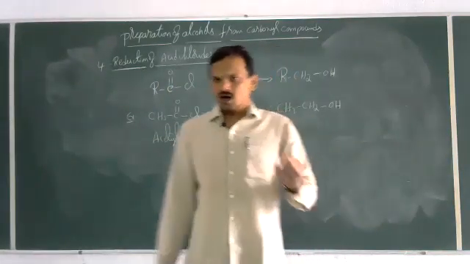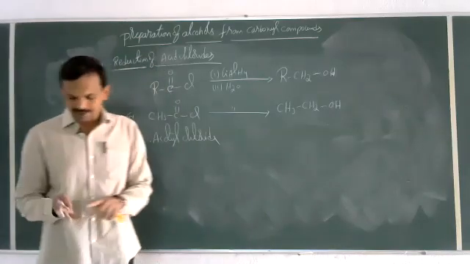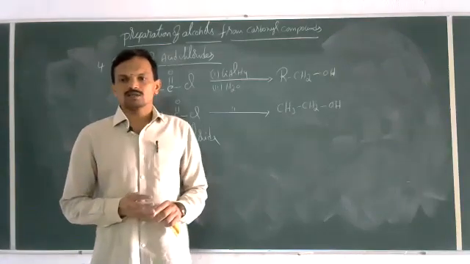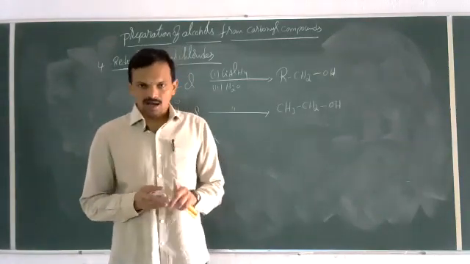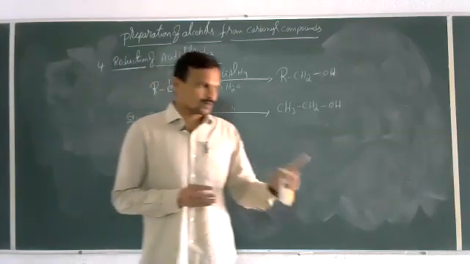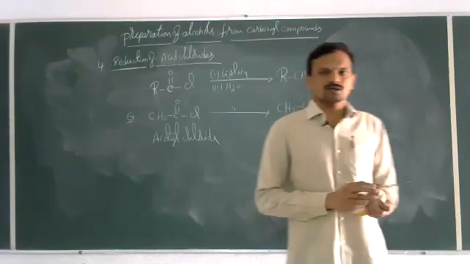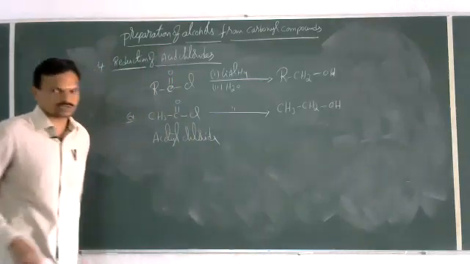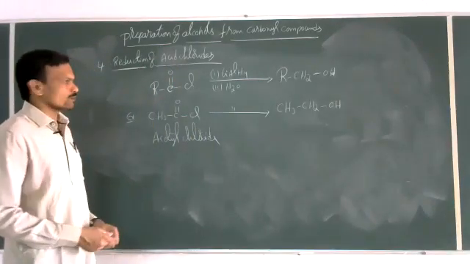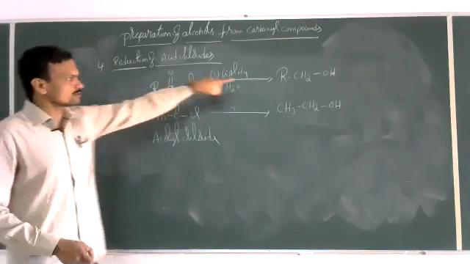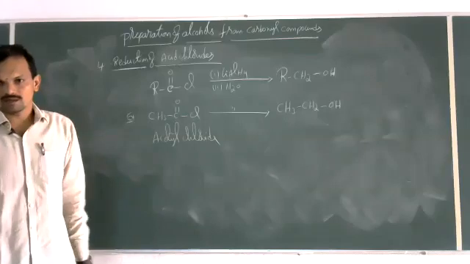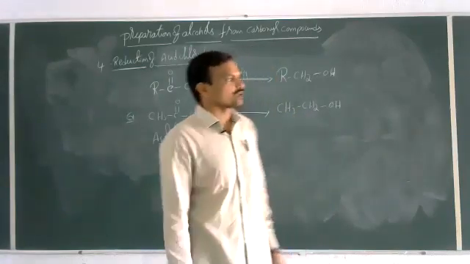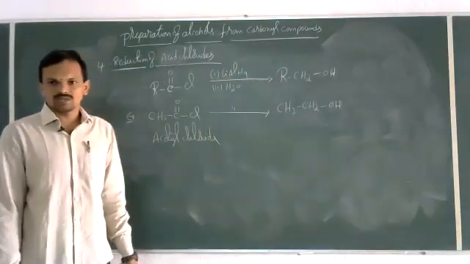So what we discussed till now, all contains the carbonyl group. Aldehydes on reduction give primary alcohols. Ketones on reduction give secondary alcohols. Carboxylic acids on reduction give primary alcohols. Esters on reduction give primary alcohols, or you can even produce secondary or tertiary also depending on the alkyl group present in that compound. And reduction of acid chlorides gives primary alcohols. Even so, for the reduction of acids, we can also use diborane BH3.